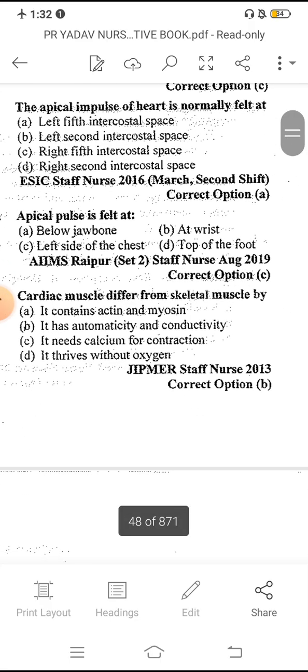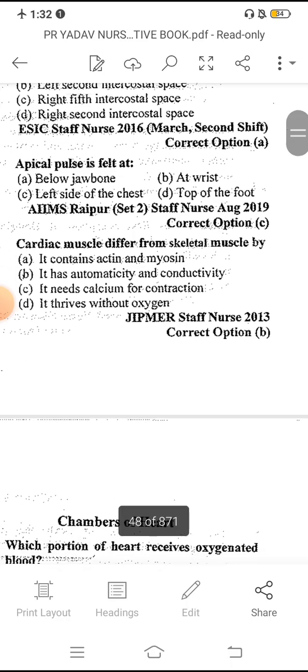Apical impulse is felt at which area? Left side of the heart. We already know it is the left fifth intercostal space.